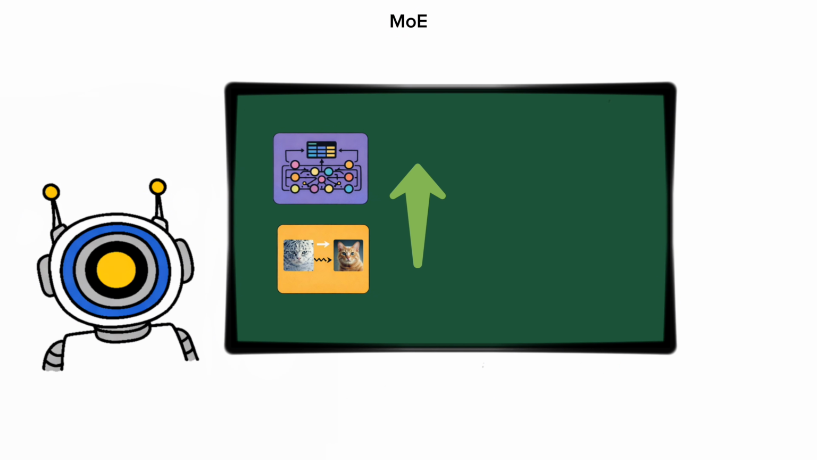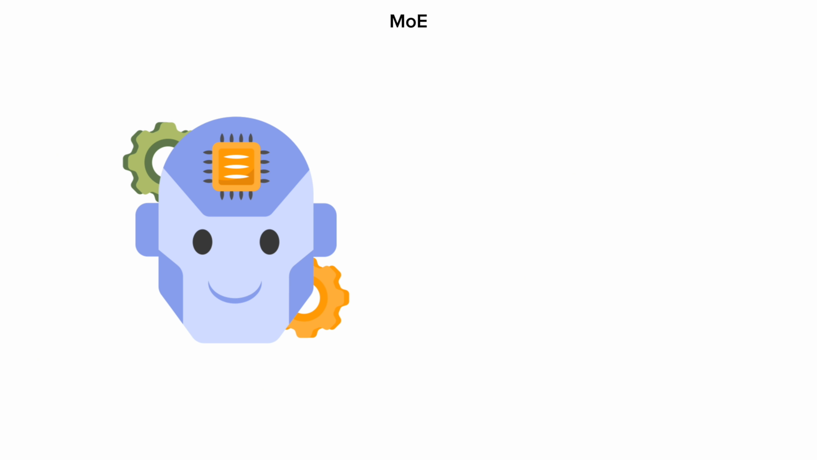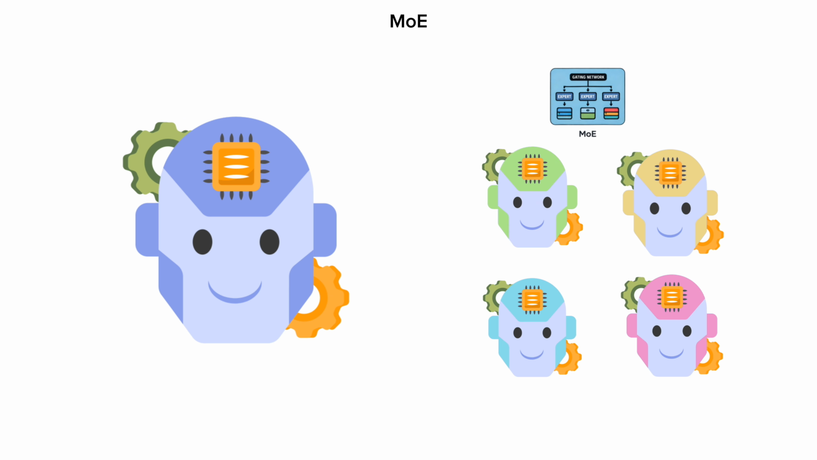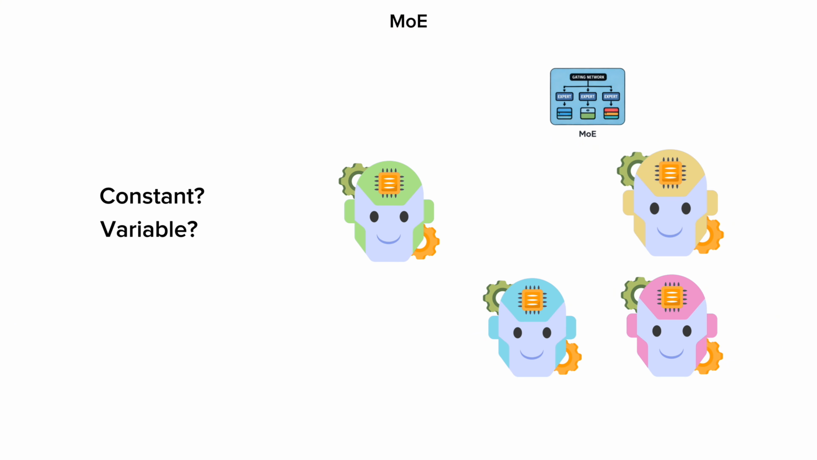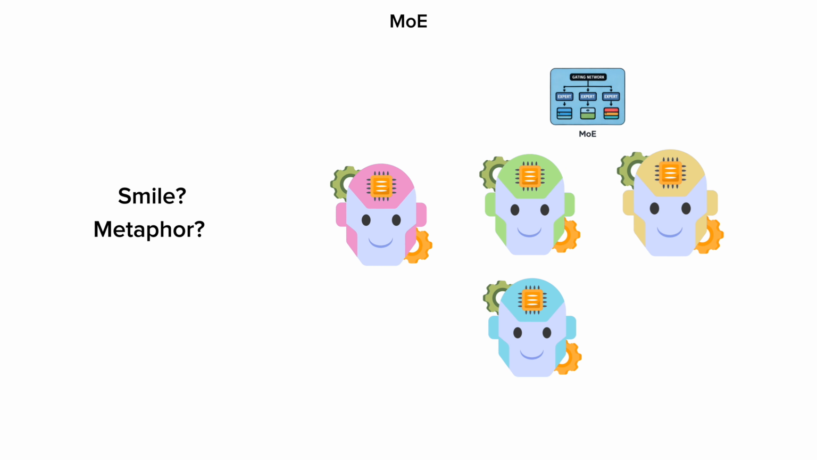MoE, mixture of experts. As models got bigger, they got slower. The solution is MoE. Instead of one giant brain that knows everything, a mixture of experts model is a team of smaller, specialized brains. When you ask a question about coding, the coding expert answers. When you ask about poetry, the poetry expert answers.